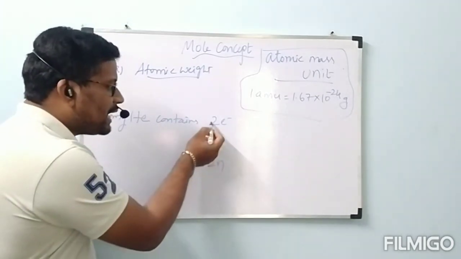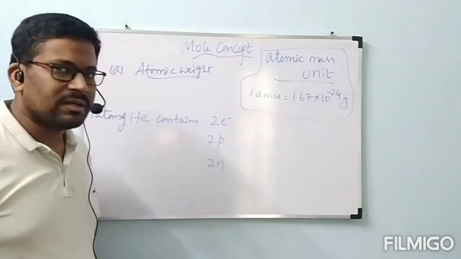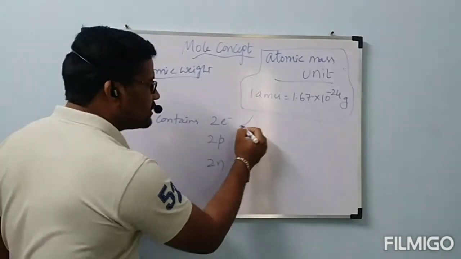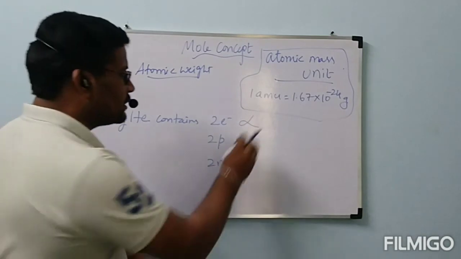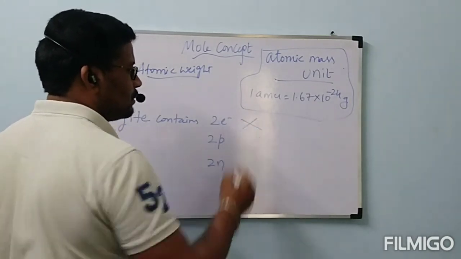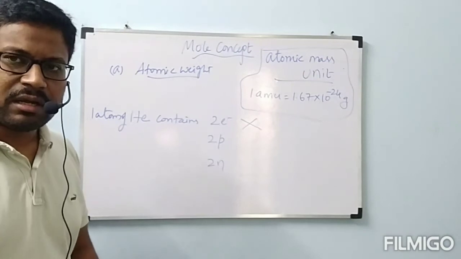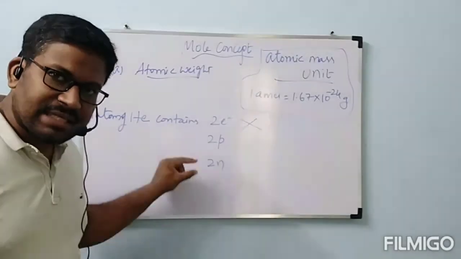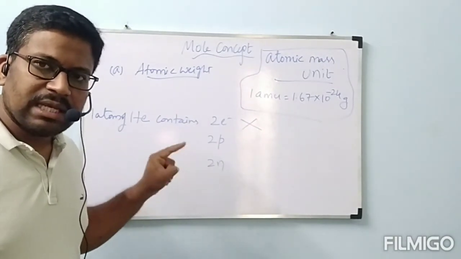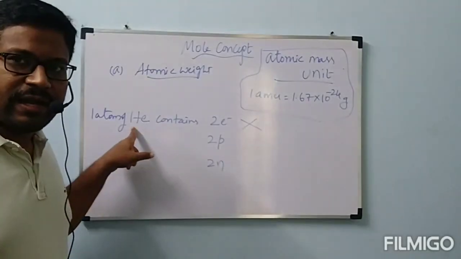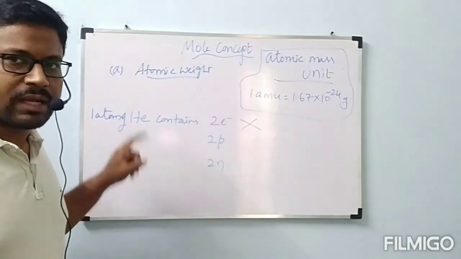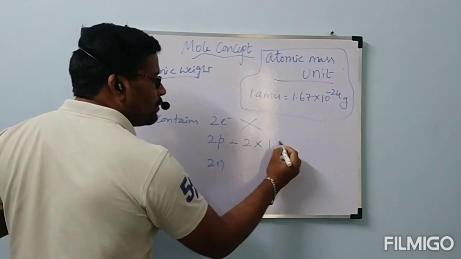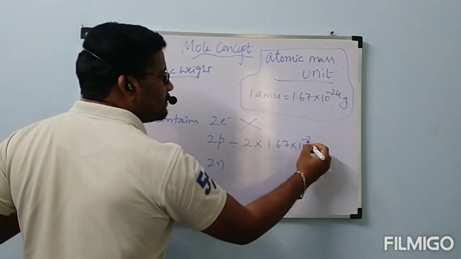Anyways, when electron number is increased, proton number is also increased. So comparison wise, electrons are very small. Now we are going to neglect the mass of electron. No need to consider. Then the remaining particles are 2 protons and 2 neutrons. Those 2 protons mass plus 2 neutrons mass is called helium atom weight, one atom of helium. Now, 2 protons mass how much? 2 into 1.67 into 10 power minus 24 grams.